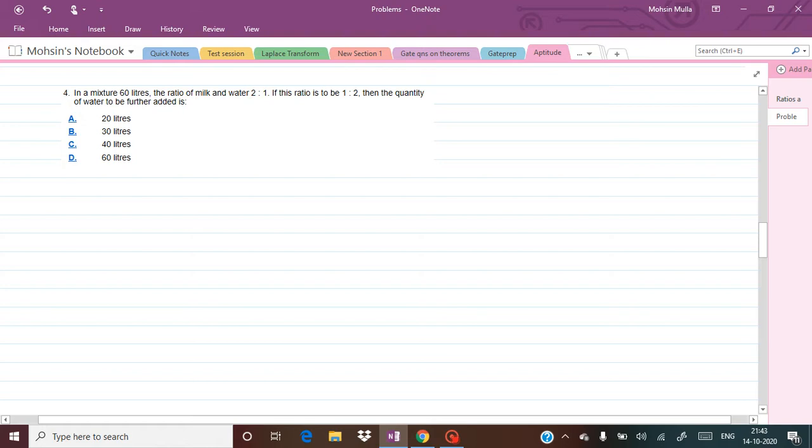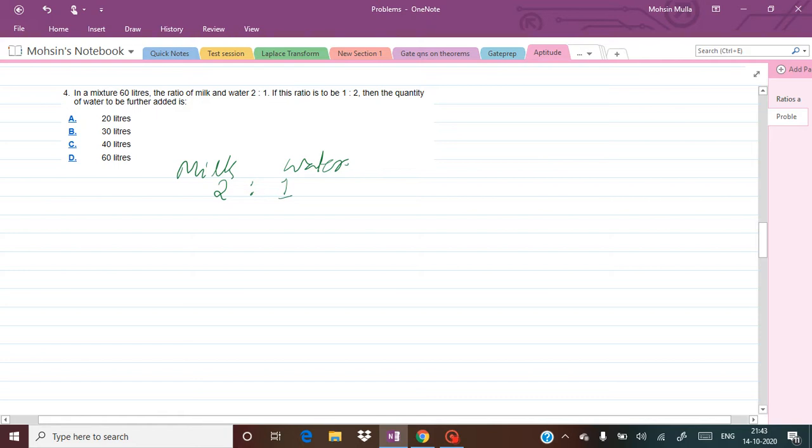Okay, so now suppose you are giving milk to the dairy. The person who comes from the dairy will take milk from you. So what you will do is, suppose you do not add, but imagine that you are adding some water to it. How much water are you adding? For every 2 parts of milk you are adding 1 part of water. So 2 parts of milk and 1 part of water, 2:1.